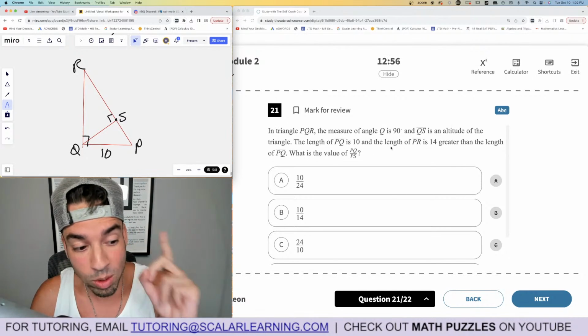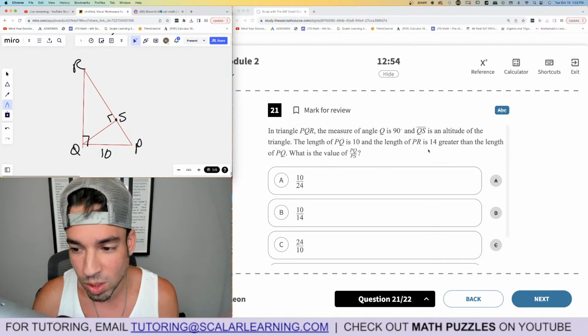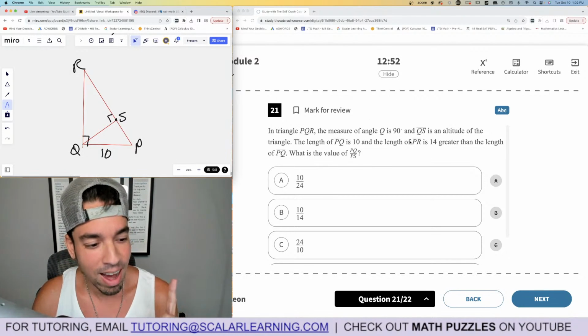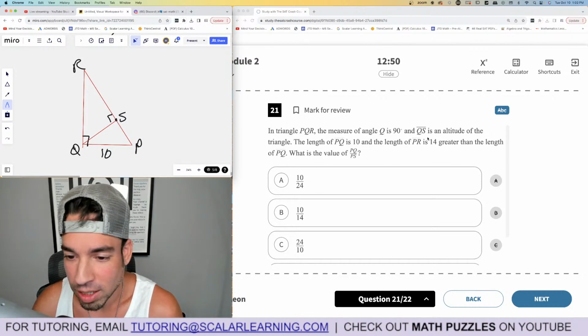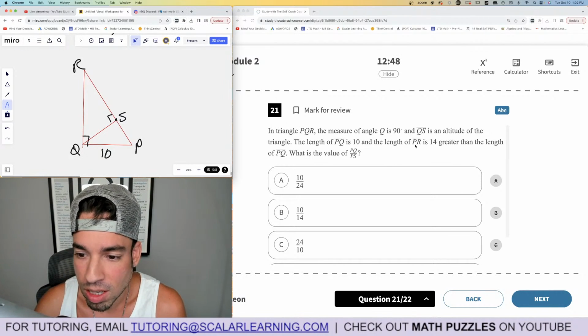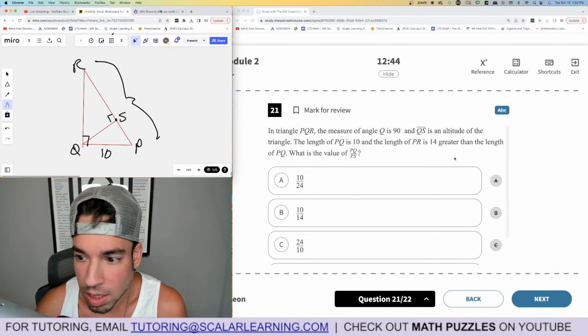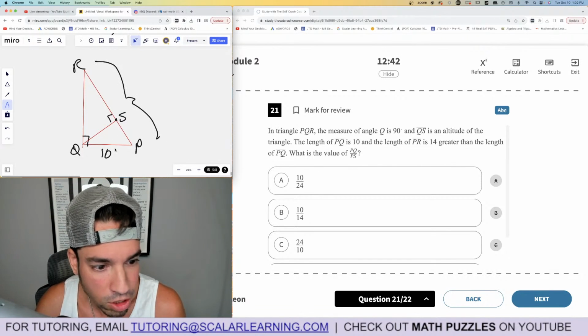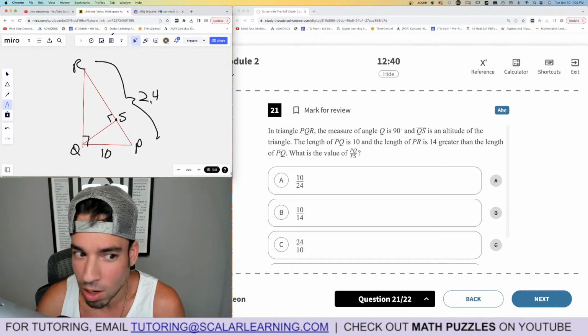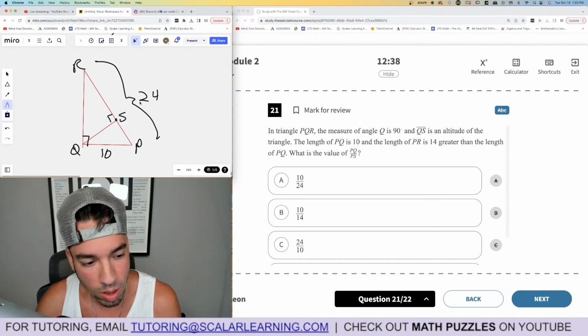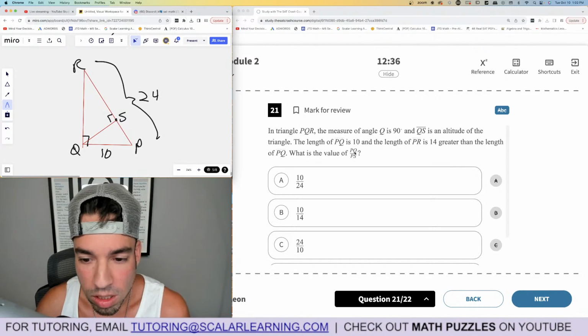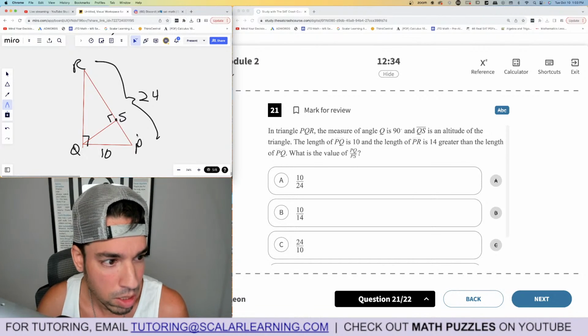And okay, there was an actual PSAT question on the College Board one similar to this, and it got me. So this is good because it's double checking. Now I'm reading more carefully. Length of PQ is 10. Length of PR is 14 greater than the length of PQ. Means it's 24, not 14, which is what I did wrong in the other one. Okay, what is the value of PQ over PS? PQ. Oh, we got to get this side.